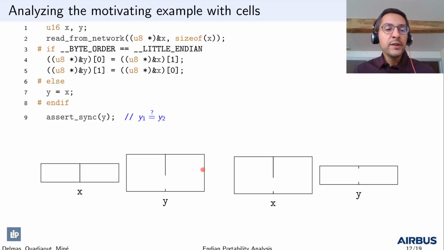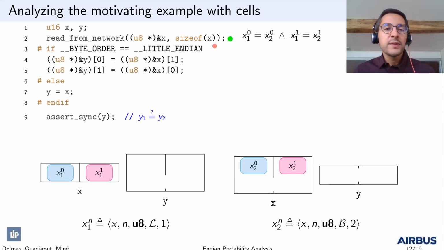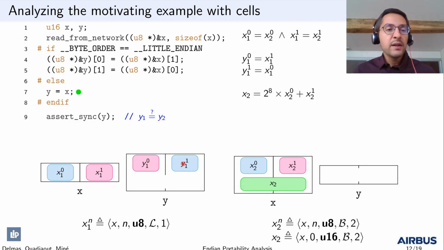Here we have the little endian memory, here we have the big endian memory. When we write the same values to the bytes of X, we synthesize these cells, these 1-byte cells, in both memories and record equalities in the numerical domain. Then we byte swap X into Y in the little endian memory, which creates these cells. Then we read X in the big endian memory, which creates this cell from the values of overlapping 1-byte cells.